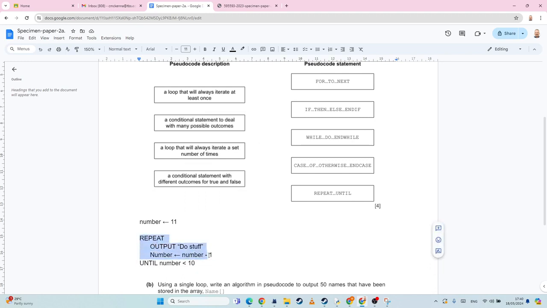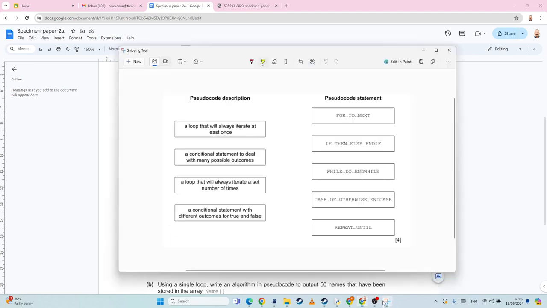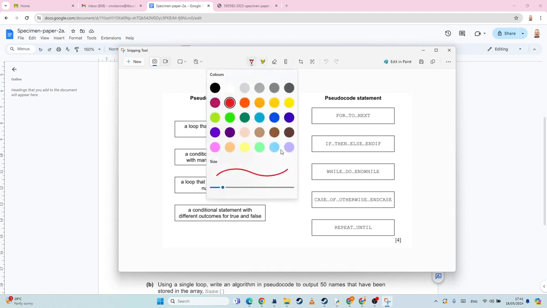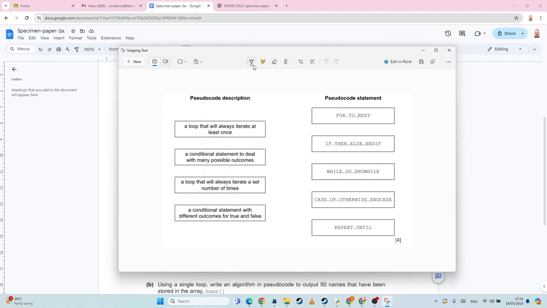So basically, it will always run at least once. And the condition comes at the end, so this is called a post-condition loop. Okay, a loop that will always go at least once, so that's going to be a repeat until.